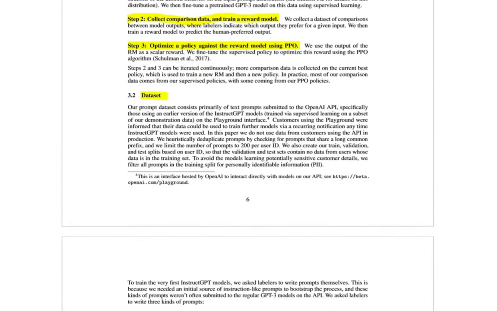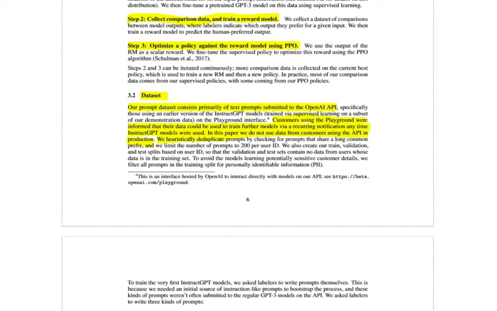Okay, for the dataset, our prompt dataset consists primarily of text prompts submitted to the OpenAI API. And again, I've warned you about this. Customers using the playground were informed that their data could be used to train further models via recurring notification anytime InstructGPT models were used. And in this paper, we do not use data from customers using the API in production.